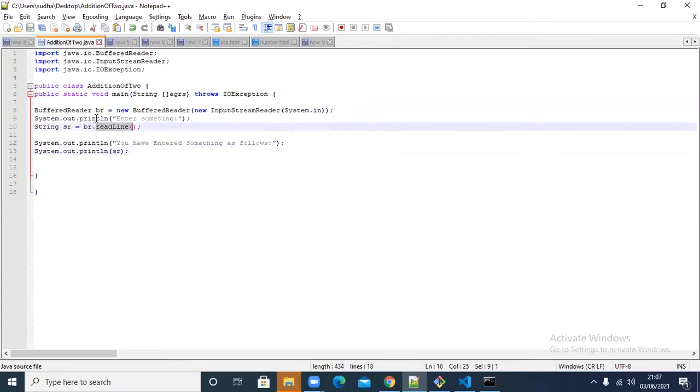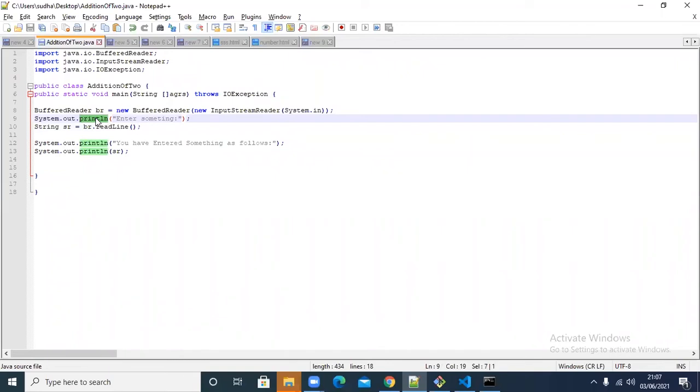ReadLine is the input statement, and System.out.println is the output statement. Wherever you require them, you can start using them. Whenever you require an input statement, use readLine. Whenever you require an output statement, you are anyway using System.out.println. Like that, anywhere we require, we always use them, right? So all you need to understand is how to use the statements.